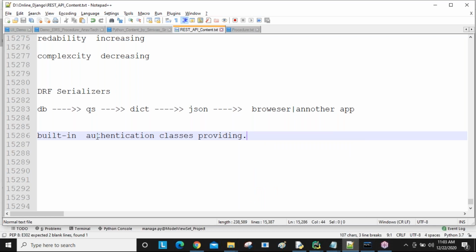So we are developing the APIs for getting all records, for creating, for deleting, for updating like this, guys. Using those APIs, app to app communication is possible.